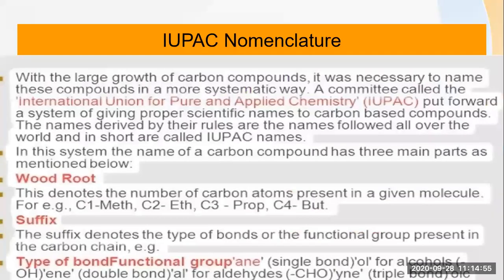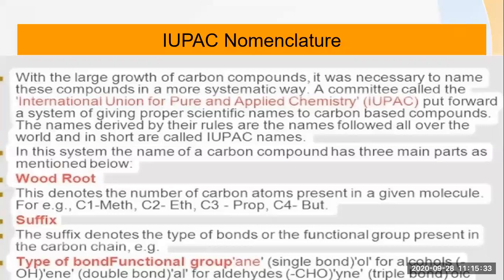Then comes the IUPAC name. Now, with the large growth of carbon compounds, it was necessary to name these compounds in a more systematic way. So the committee called the International Union for Pure and Applied Chemistry, that is IUPAC, put forward a system of giving proper scientific names to carbon-based compounds. The names derived by their rules are followed all over the world, and in short, they are called IUPAC names. In this system, the name of a carbon compound has three main parts.